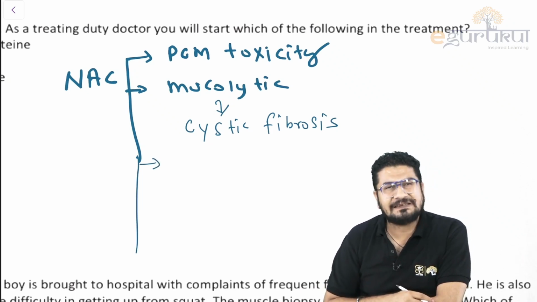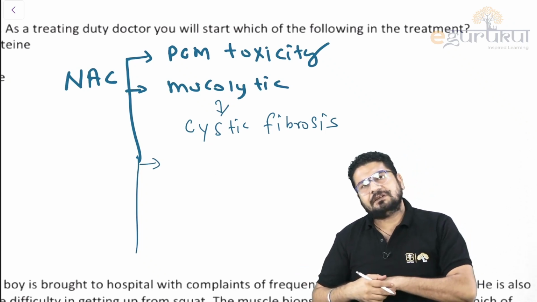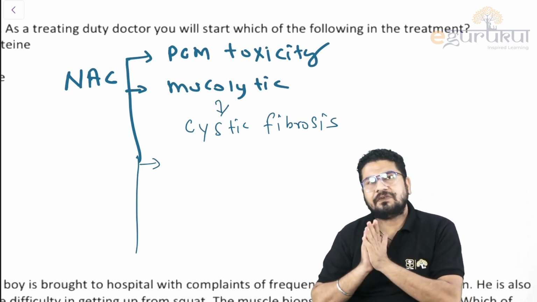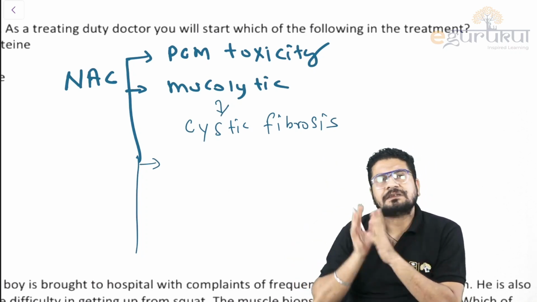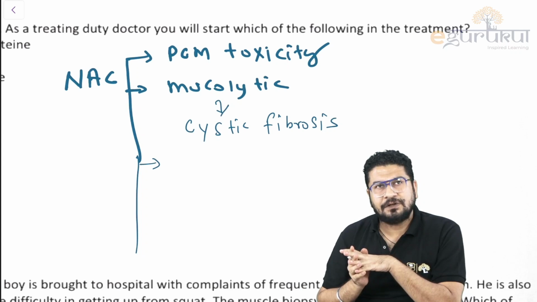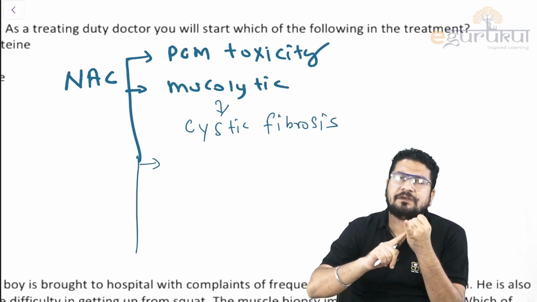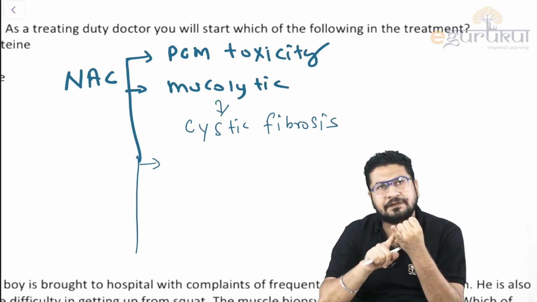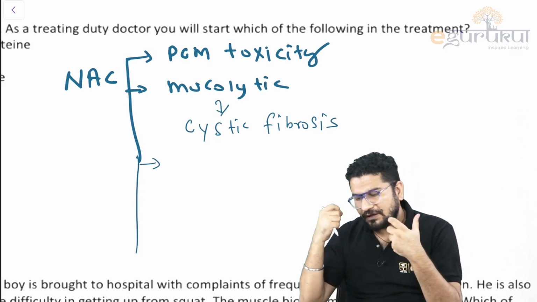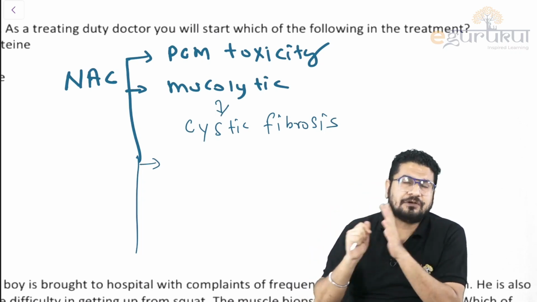What else? Suppose there is a patient who has deranged kidney function, urea and creatinine are high, and you want to do a contrast imaging. First of all, we avoid giving contrast to those patients who have deranged KFT. If urea and creatinine are raised, you should not give contrast. Suppose you cannot make a diagnosis of a disease without contrast. Now if contrast has to be given, only then will the diagnosis be made.